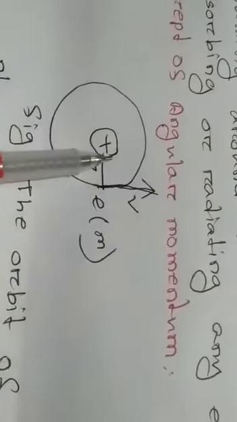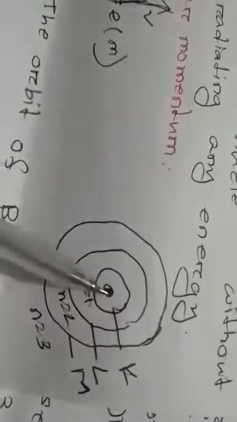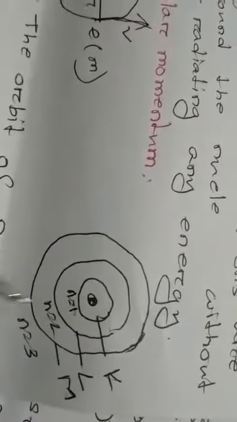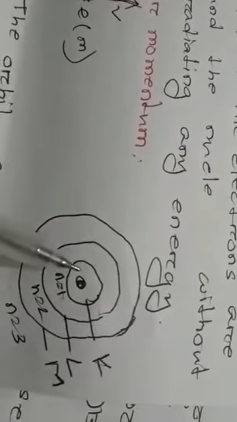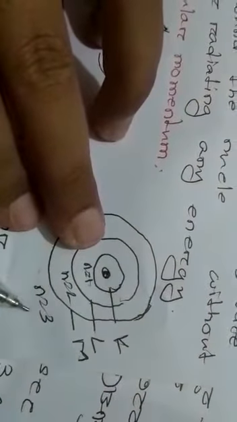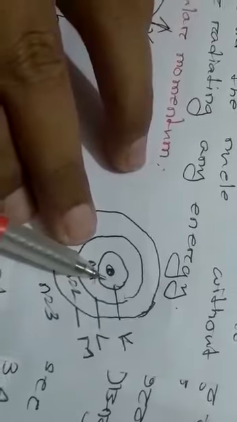Rutherford didn't give any clear idea about the energy levels, but rather Bohr gave a clear idea about the energy levels. Bohr said that electrons are roaming around the nucleus in different levels, different orbits, expressed by n. Whenever n is equal to 1, it expresses the first energy level. The first energy level is expressed by K.